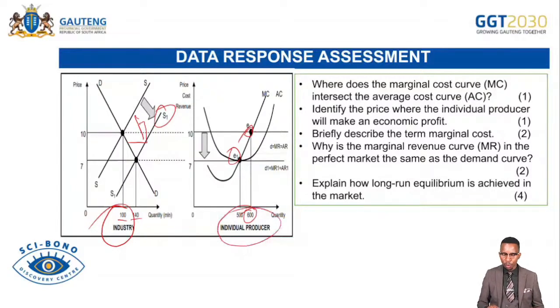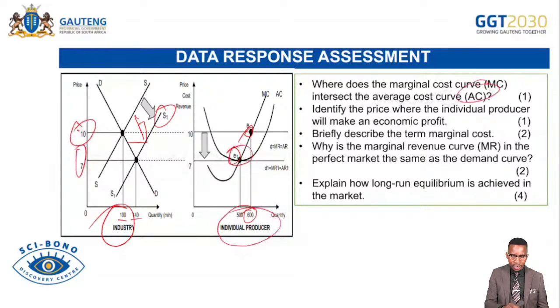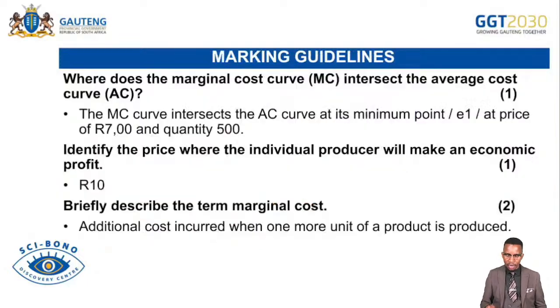So these are the questions: where does the marginal cost curve intersect the average cost, or AC? Remember, MC intersects AC at its lowest point, which is E1 in this situation. Identify the price where the individual producer will make economic profit. So you check along here which price between 10 and 100 the firm will be making economic profit at. Then briefly describe the term marginal cost. Why is the marginal revenue curve MR in the perfect market the same as the demand curve? Explain how long run equilibrium is achieved in this market.